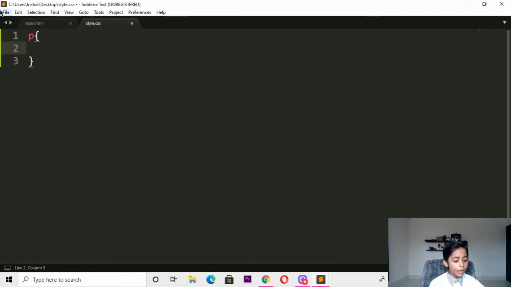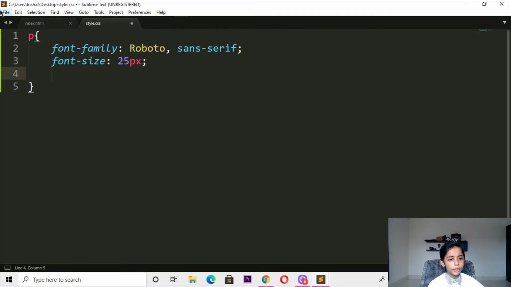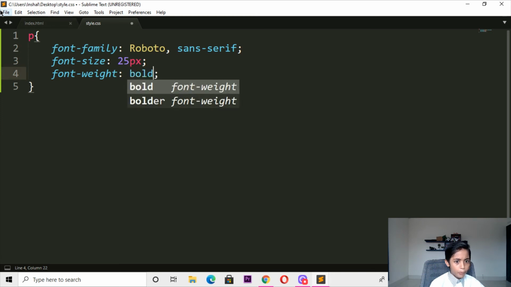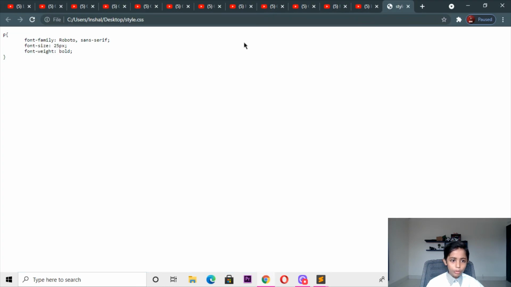Now in the CSS I will write paragraph, and here I will write font-family, which should be Roboto, and here I will write Roboto, serif. Then font-size should be 25 pixels, and font-weight should be bold. Then I'll save it and go to open it.